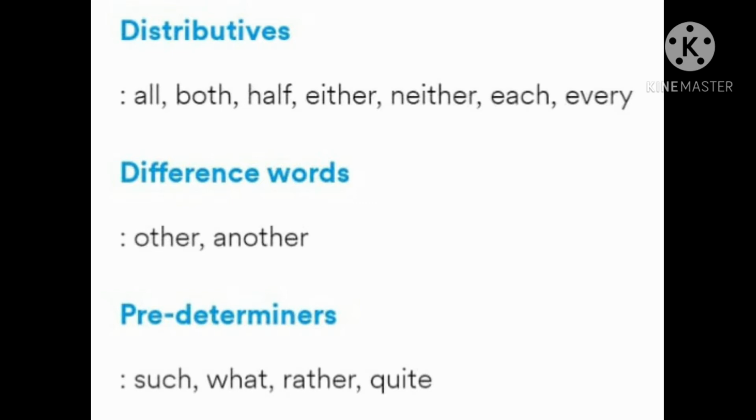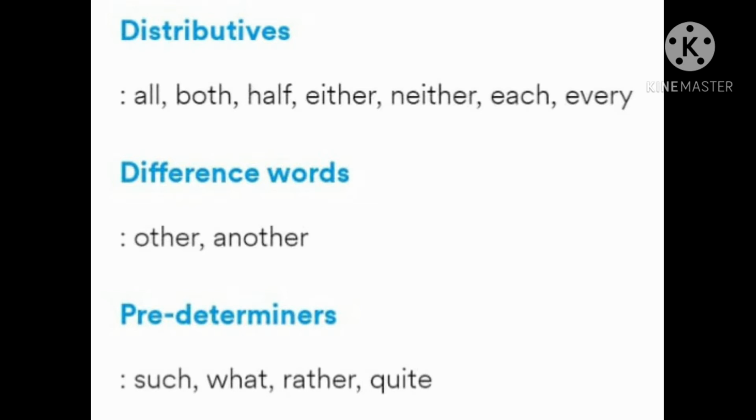The next one, difference words. These words refer to something different, remaining or additional. They are placed before the noun. Example: other, another. Another is used with singular nouns, other with singular or plural.